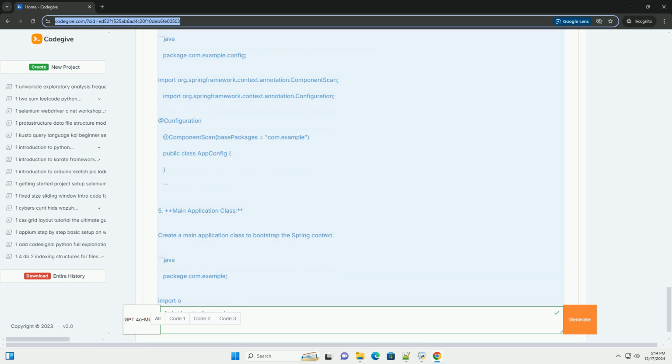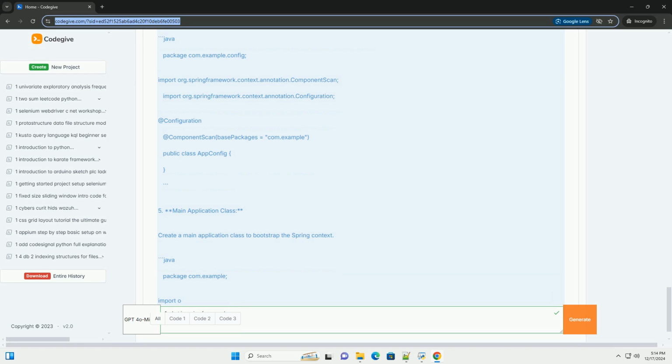Setting up a Spring application. To demonstrate the Spring Framework, we'll create a simple Spring application that uses Spring IOC to manage a service and a controller. Prerequisites: Java Development Kit, JDK, installed. Maven installed. An IDE, like IntelliJ IDEA, Eclipse, etc.